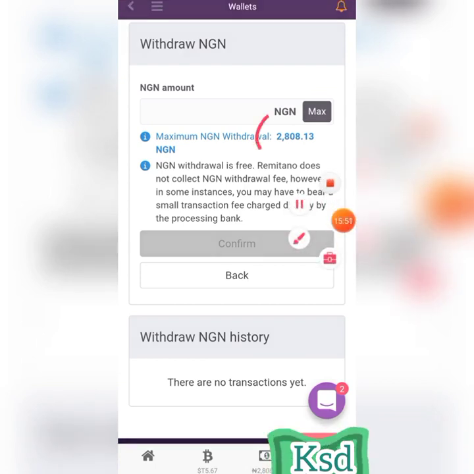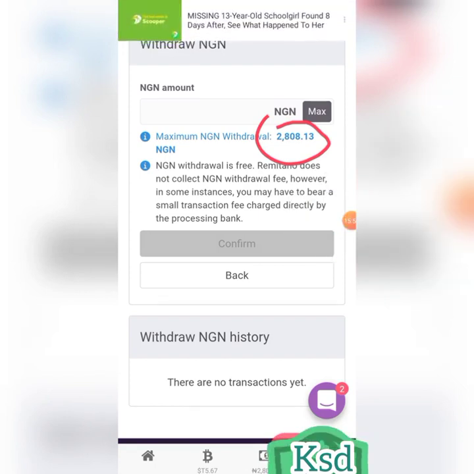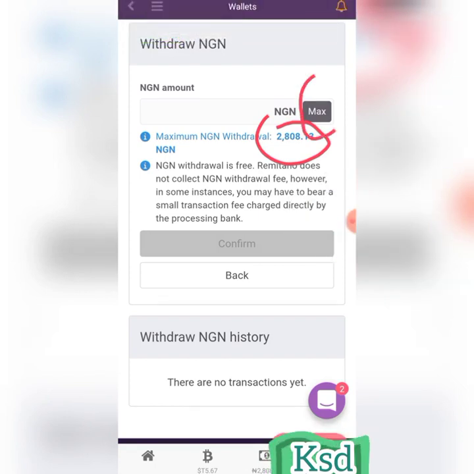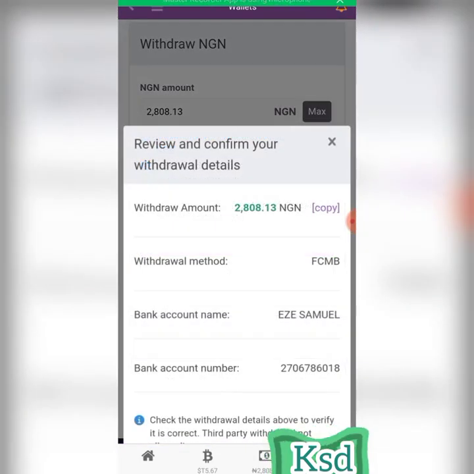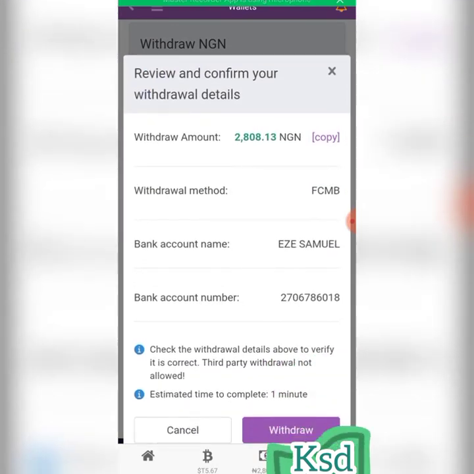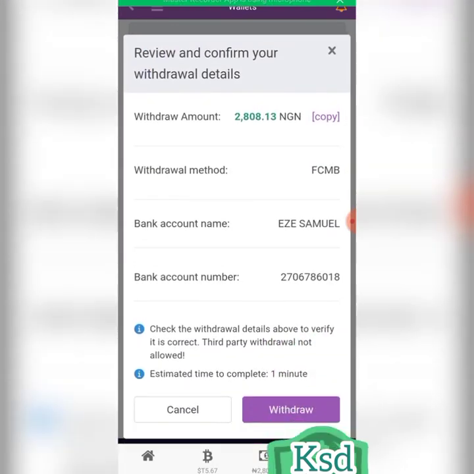So now note these ones here. Any amount you have here will be displaying here, and they are not charging you for withdrawal. So if you want to withdraw everything you have, click on maximum. If you want to withdraw some portion, you type in here. Okay, so if you click on maximum, everything you have here will appear here. So let's do it. Maximum, you see it has appeared. I click confirm. So I click withdraw.